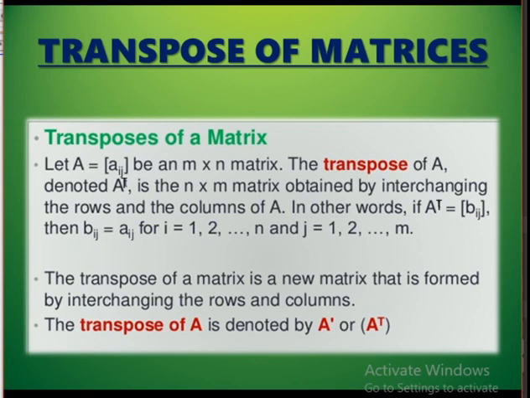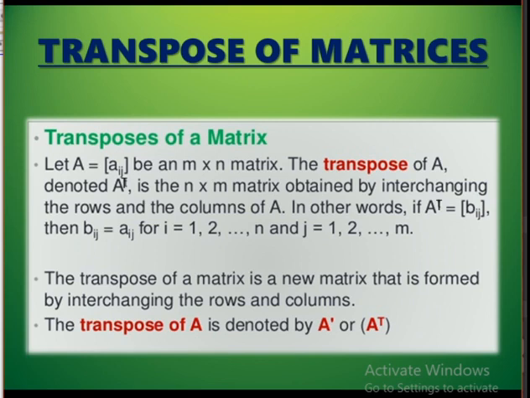If a matrix is of order 3 by 2, then the new matrix will be of order 2 by 3. That is, the rows will become columns and columns will become rows. It is denoted by A dash or A transpose.